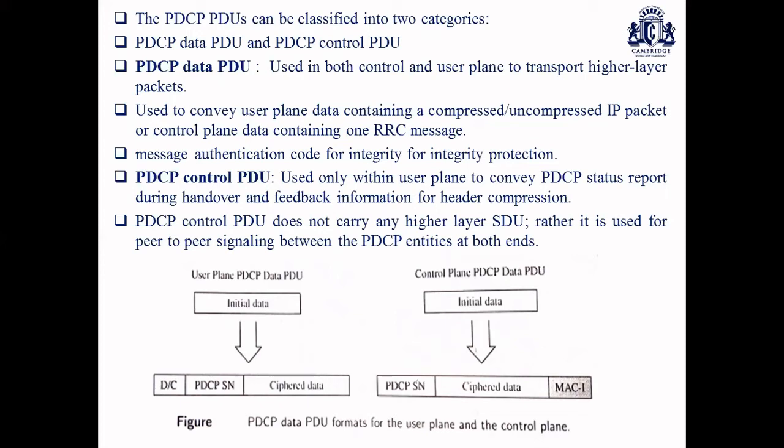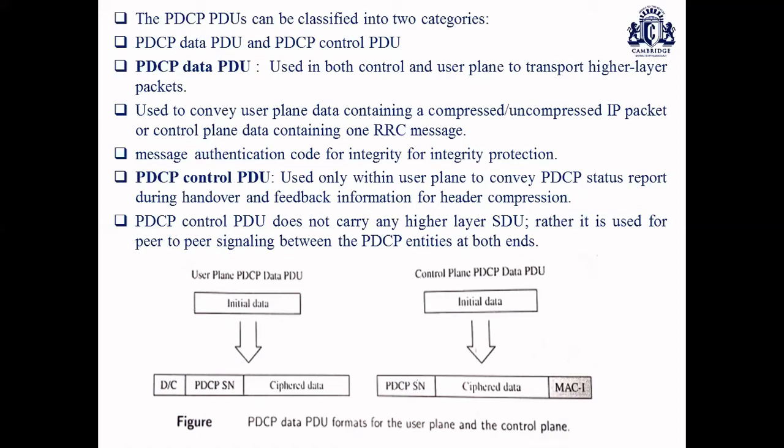used in both control as well as user plane to transport higher layer packets of information. So PDCP data PDU is used to convey either user plane data, which contains compressed as well as uncompressed IP packets, or the managing of your RRC message. When I say RRC, radio resource control messages, the authentication of the usage of the message is also handled by PDCP data PDU.